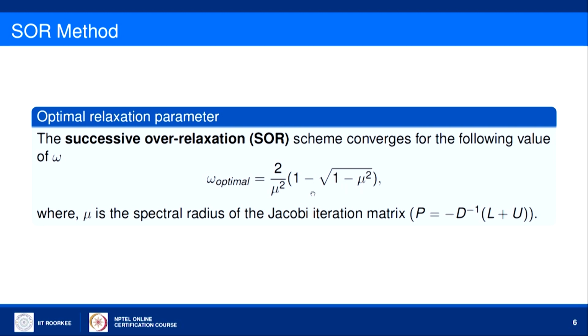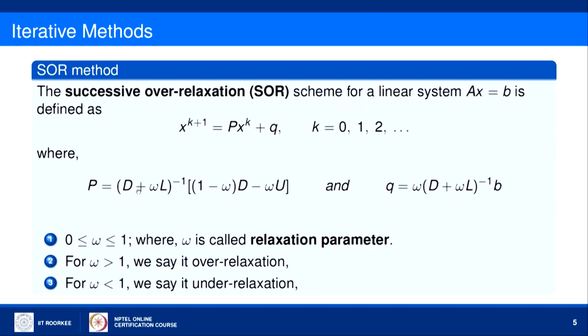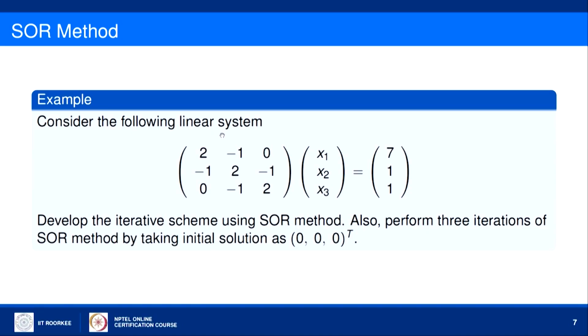Once you have omega, you can put its value here and calculate the iteration matrix P as well as the column vector q, and you can write the iterative equations of the SOR method. For this, let us take this particular example. Consider the linear system with matrix 2 minus 1 0, minus 1 2 minus 1, 0 minus 1 2.